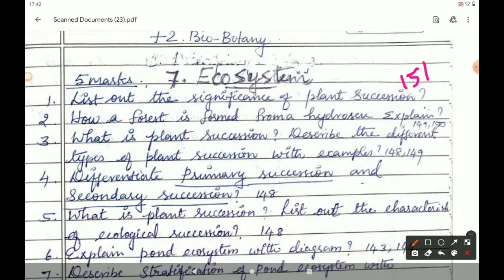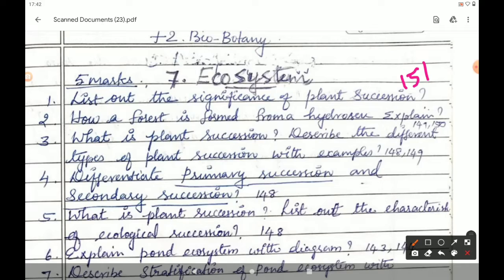Next, it helps in the maintenance of pastures. Next, it helps to maintain species diversity in the ecosystem. Next one, succession is influenced by resource availability and disturbances by various factors.